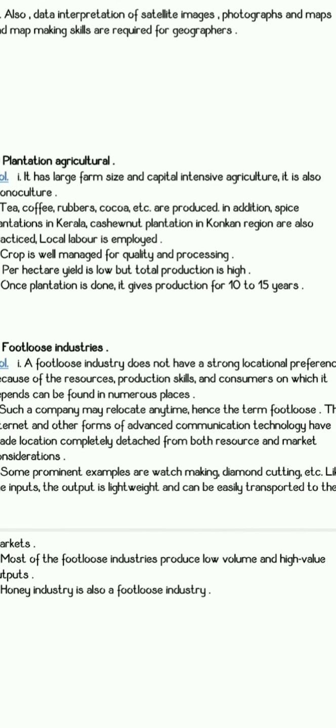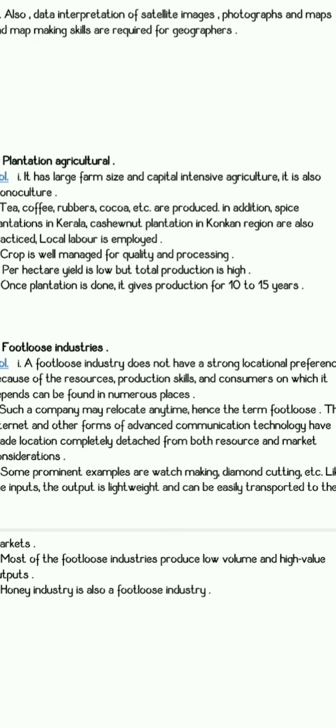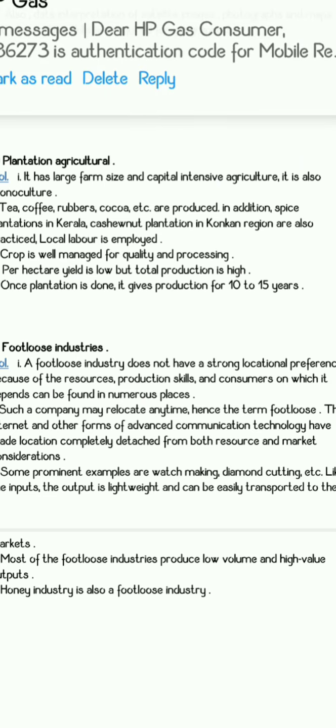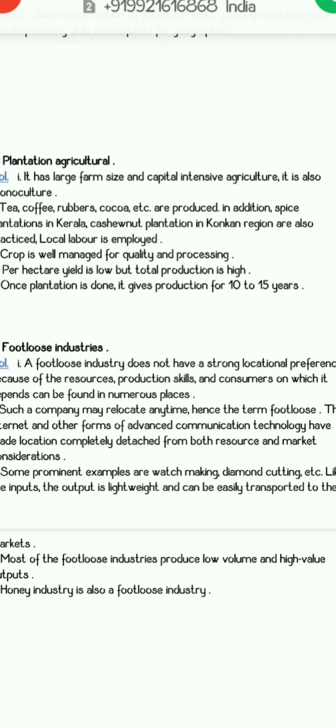So you can write the speciality of plantation agriculture is monoculture. Only one type of crop is grown. So it is basically done for commercial use. High-tech machineries are used. Then a large amount of capital is used. So you can write those things in it. Then we have footloose industries. Footloose industries don't have strong locations. That you can mention. It is very easy to move the industry from one place to another place. Those things you can mention here.